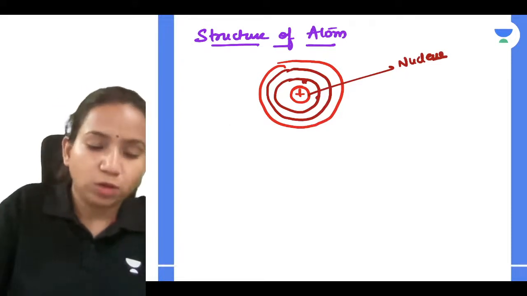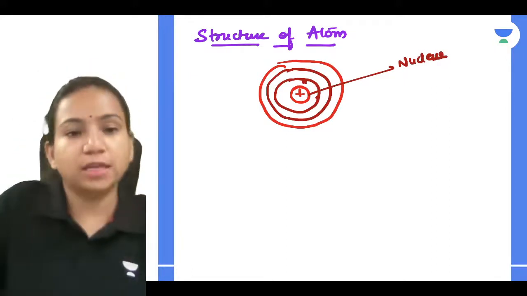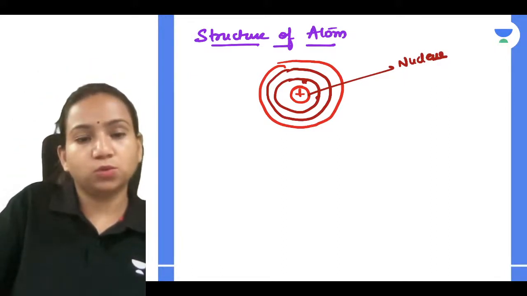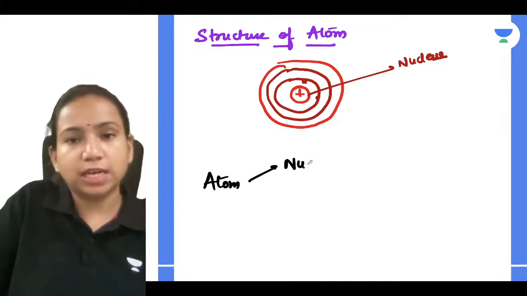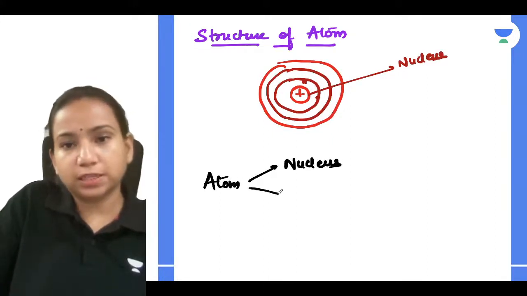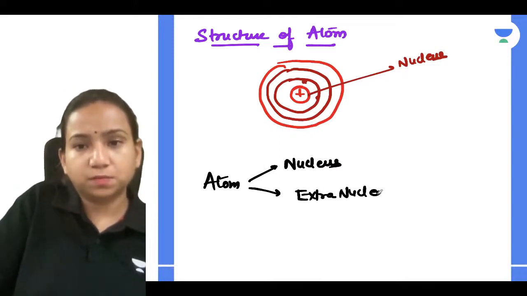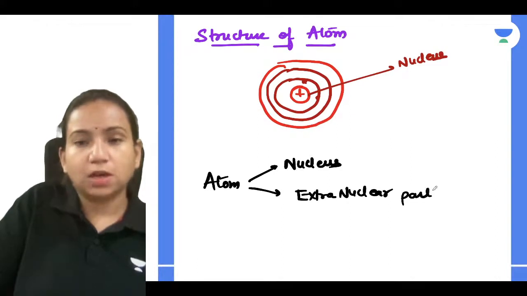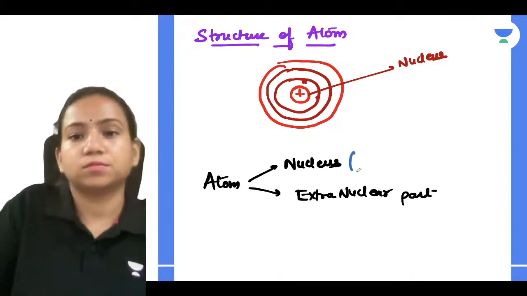So basically, what you have to know, any atom has two parts, guys. What are those? One is the nucleus and another is the extranuclear part. Correct? So this is the information we know. In the nucleus, we have protons and neutrons. Correct?